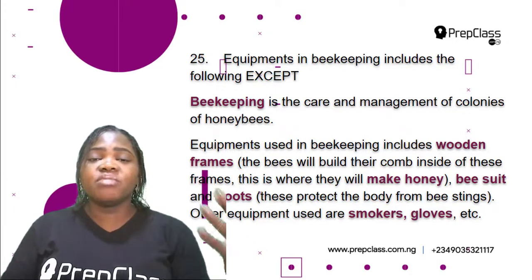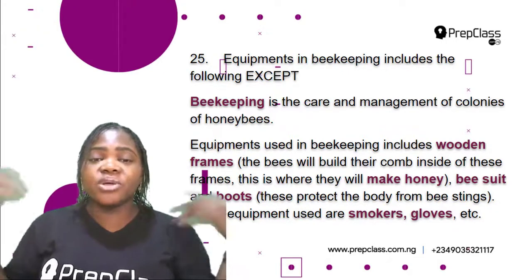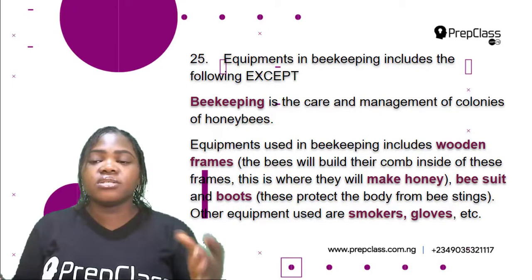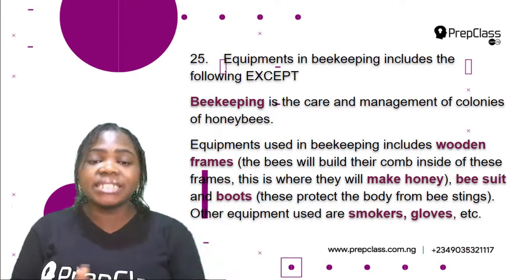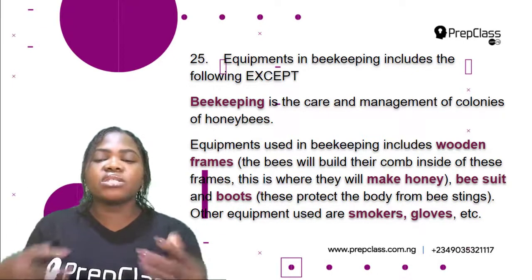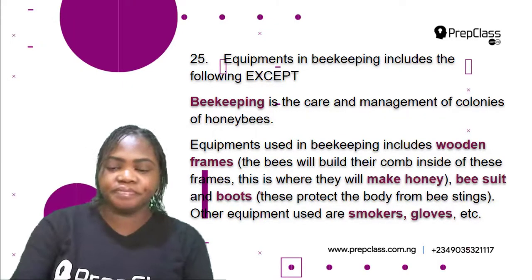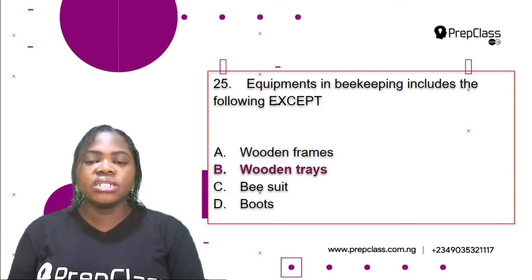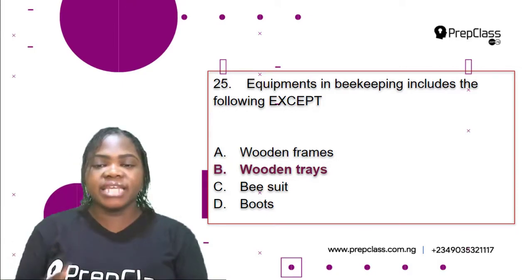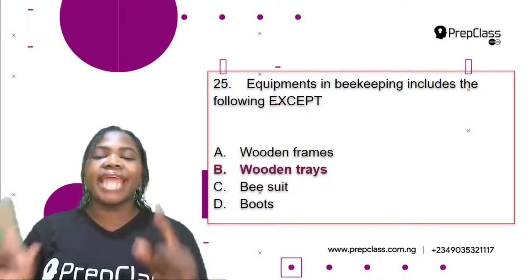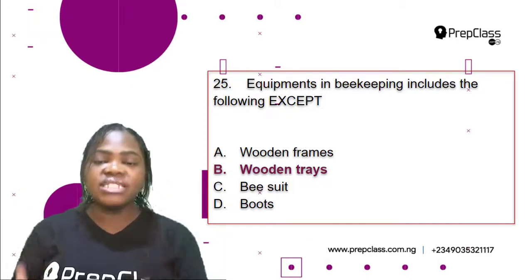Imagine being a beekeeper without your bee suit and boots. Other equipment used are smokers, gloves, and so on. So the only one that is not used here is wooden trays. So equipment in beekeeping includes the following except B, wooden trays.